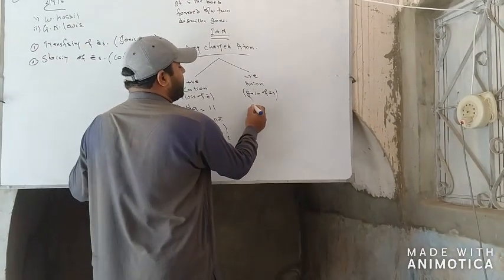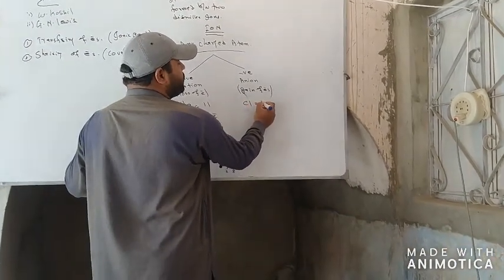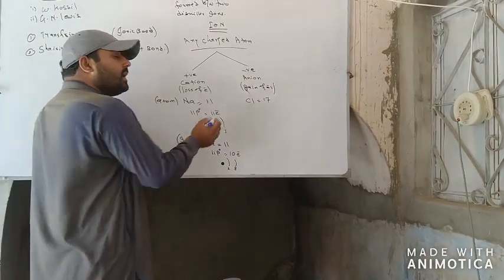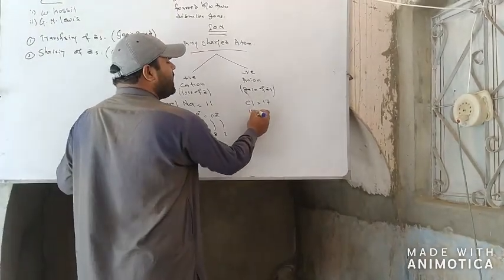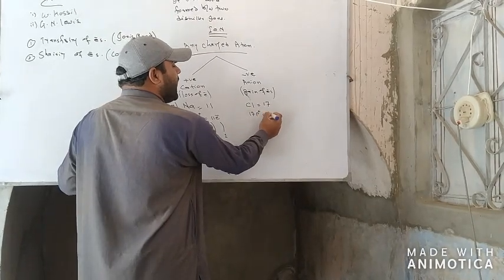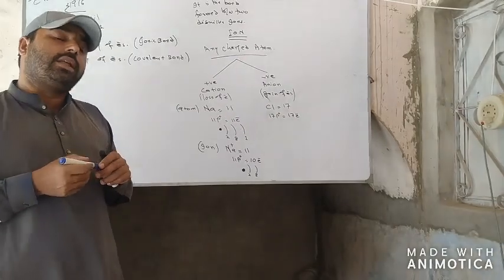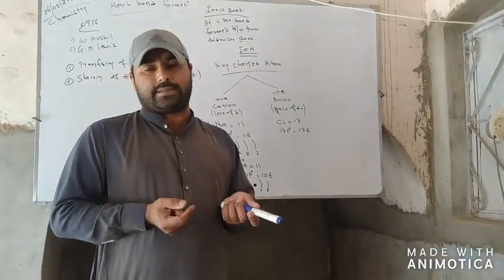Now take the example of the negatively charged ion, or anion. Consider the example of chlorine, which has atomic number 17. It means chlorine has 17 protons in its nucleus and 17 electrons which revolve around the nucleus in their shells.